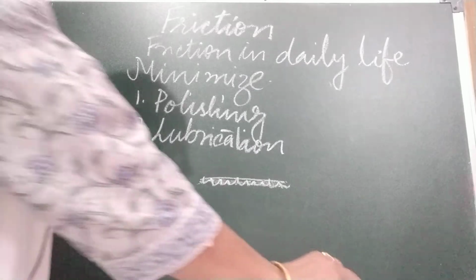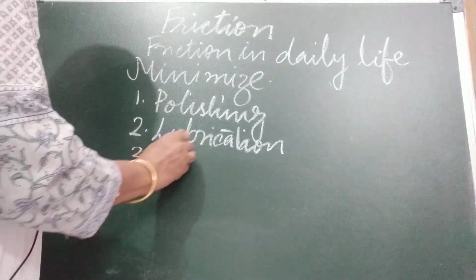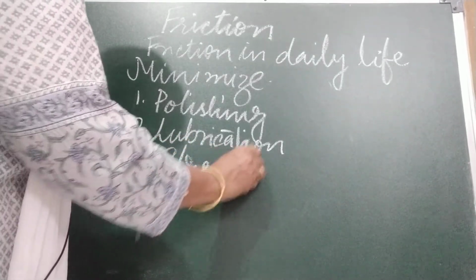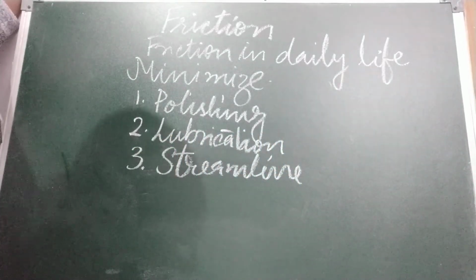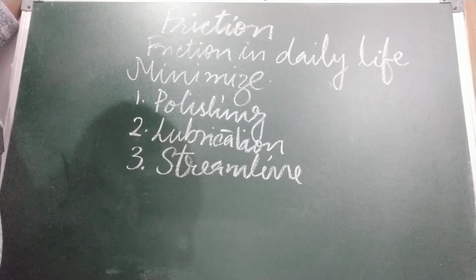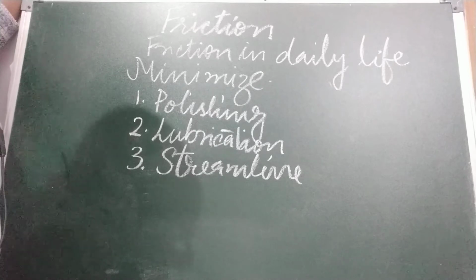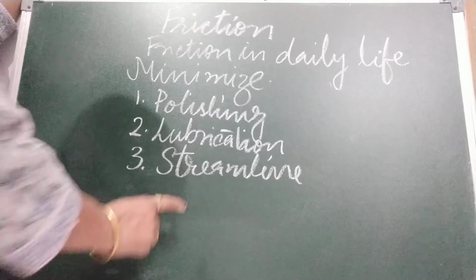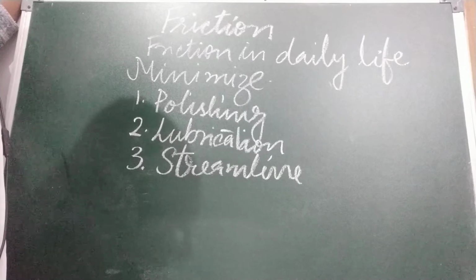Now next is by streamlining. First, before telling streamlining, I am going to tell you about the drag. Streamlined body, all you know. Fluids such as water and air also exert friction on objects moving through them. This frictional force which acts by fluid is called drag. It depends on the nature of the fluid, the shape of the object, and the speed of the object with respect to the fluid. Friction is minimized for a streamlined shape.